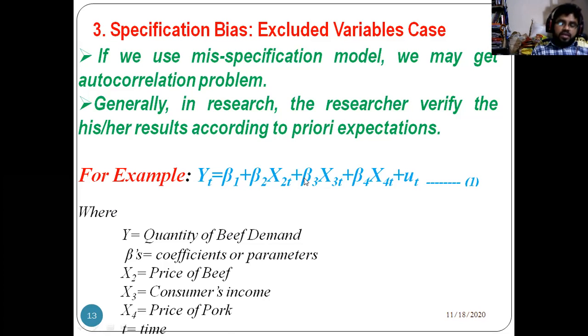For example, if I collect information on beef demand in particular years, to know the determinants of beef demand from 2001 to 2020, I need to collect information from 20 years: how much demand, how much the price of the beef and price of the pork, and consumer's income. So this is a good model we can use.